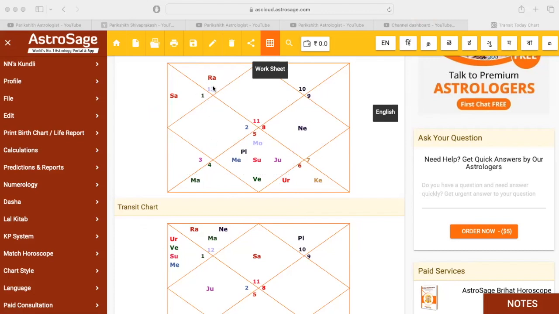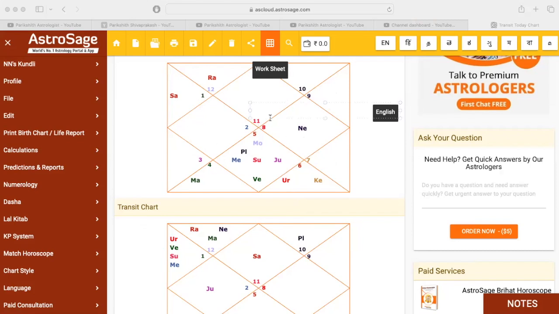If Jupiter is in the second house, 4th house, 5th house, 9th house, 10th house, or 11th house, these houses will prove you the best education in that particular year where Jupiter is transiting and you're running under the Mahadasha or Antardasha of Jupiter. And if you're running under the Mahadasha Antardasha of a planet sitting in the second house, 4th house, 5th house, 9th house, 10th house, or 11th house, that also proves best for education in that particular period.